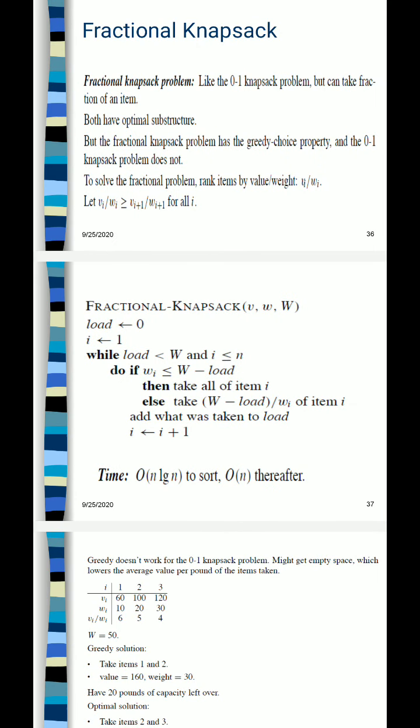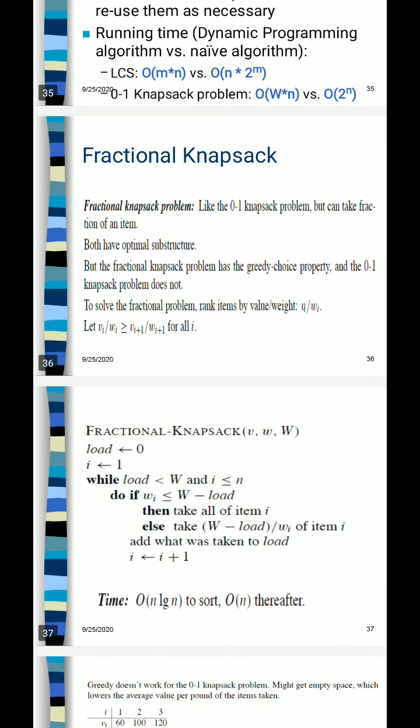And whenever Wi is smaller than or equal to W minus load, then you should calculate the fraction of the item in a vector xi. Okay. So for each item, xi will be 1 if the complete item is taken into consideration. Otherwise, xi will be the remaining capacity divided by the weight of the item. Okay. So this is how you should make the program of it.